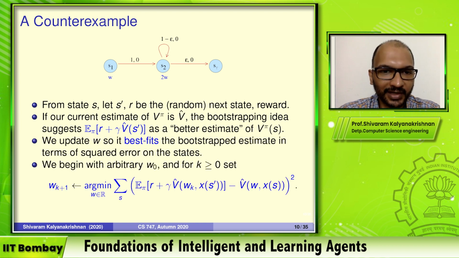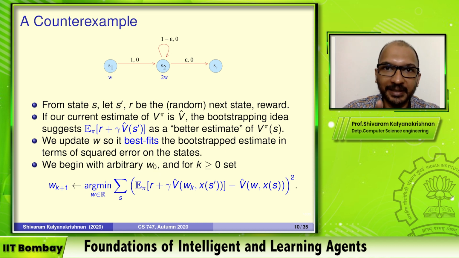And here's what we're going to do. We have a current WK, let us say. The question is, what should we set WK plus 1 to be? Here is the idea. Let us find the W that is a best fit for the bootstrapped estimate over both these states. We have state 1 and state 2. Each one has a current estimate, which will be WK and 2WK. Each one will also have a bootstrapped estimate, because you can calculate this expected value of R plus gamma times V hat of S prime for each of these states. And the update rule that we are proposing is, let us set WK plus 1 to be